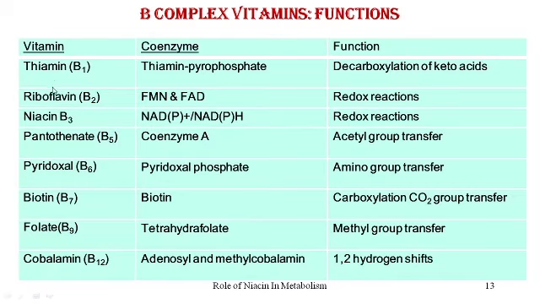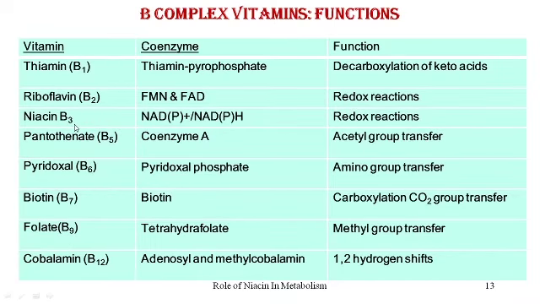So thiamine, which is B1, is converted to thiamine pyrophosphate, TPP, and the function that it carries out is decarboxylation of keto acids. The vitamin B2 is riboflavin, which is converted to important coenzyme forms FMN, flavin mononucleotide, and FAD, flavin adenine dinucleotide, and they participate in redox reactions.